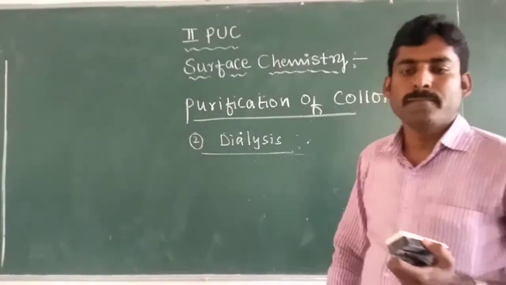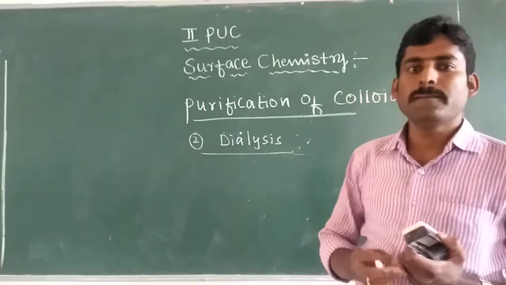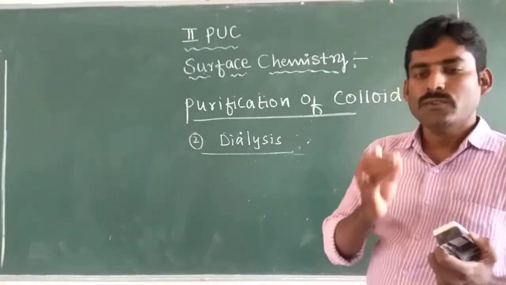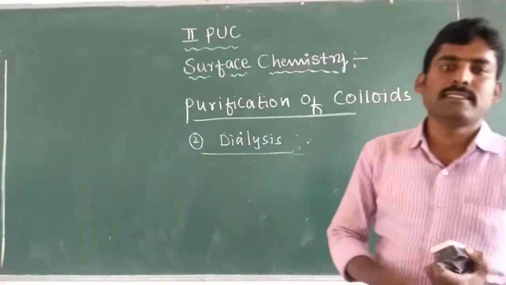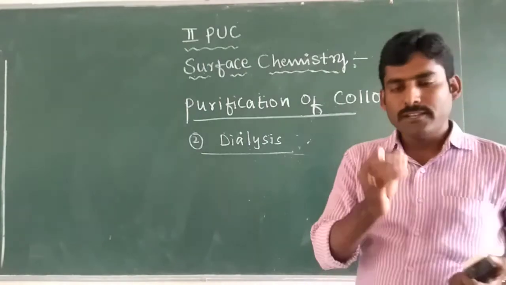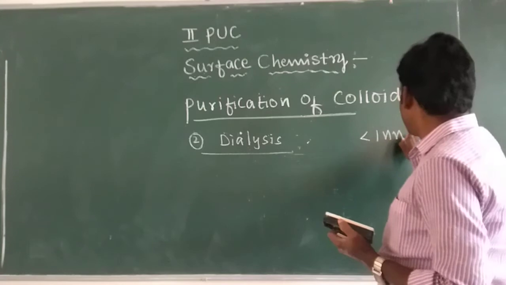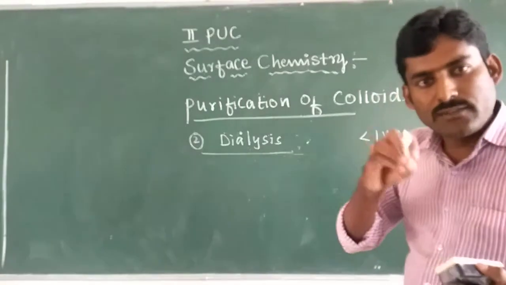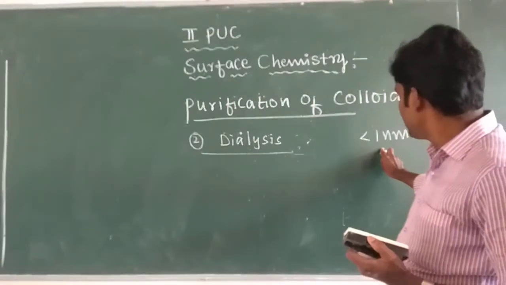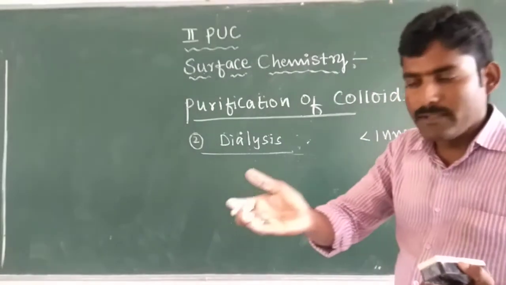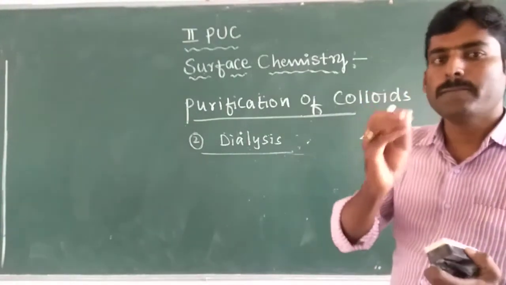You know very well, a true solution is a homogeneous mixture in which the particle size is less than 1 nanometer. Since these particles are so small, they can be removed from the colloidal solution using a suitable membrane.